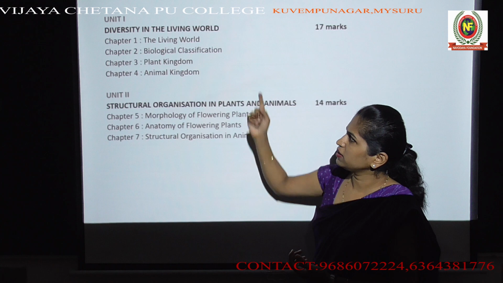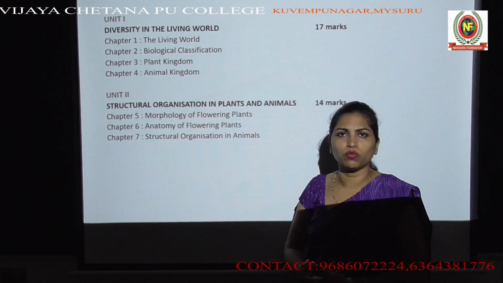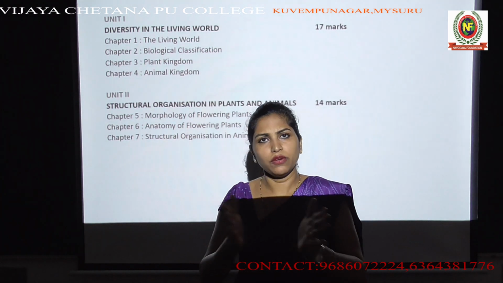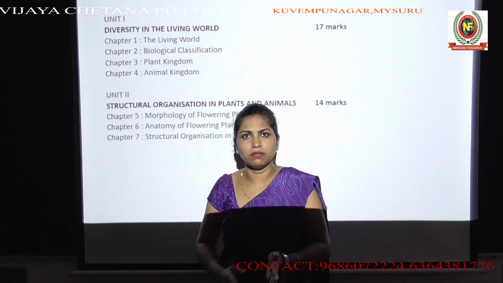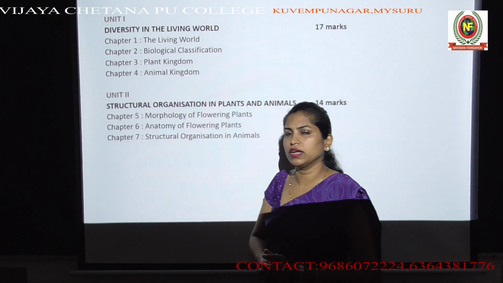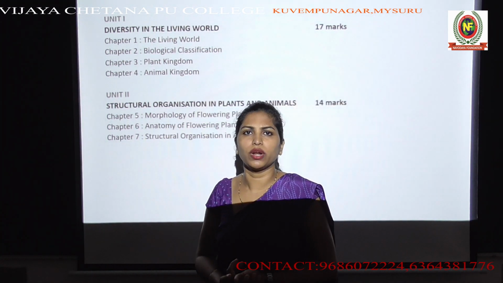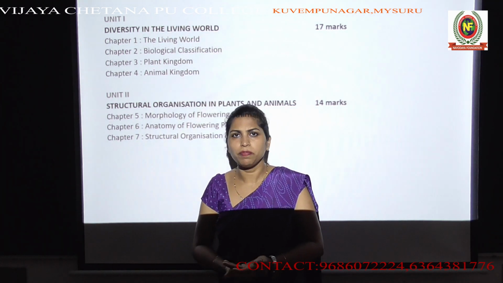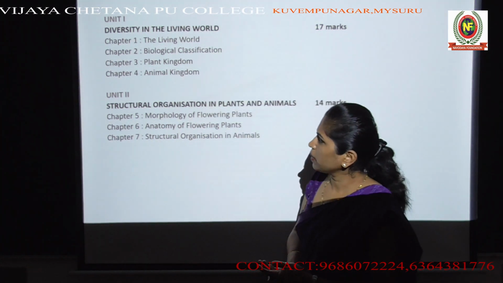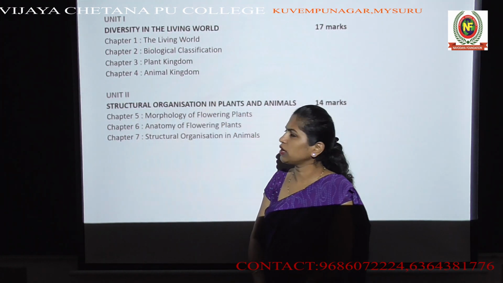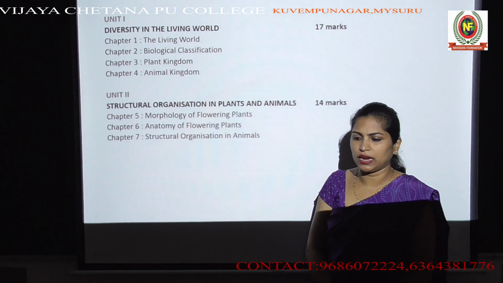So these 4 chapters come under unit 1, which is diversity in the living world. You will be studying different types of plants, animals, microorganisms, everything, and the 5 kingdoms of classification, which are kingdom Monera, kingdom Protista, kingdom Mycota, kingdom Plantae, and kingdom Animalia. Then we will move on to the next unit, which is structural organization in plants and animals.